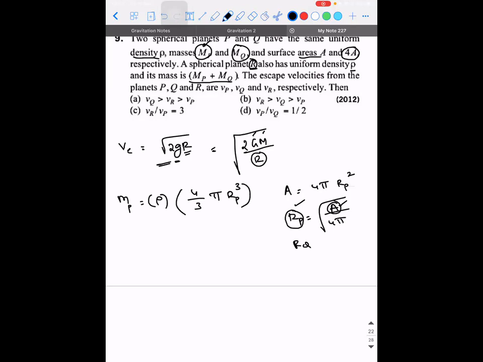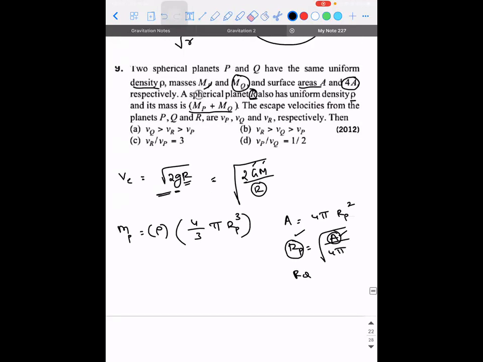Sir, but MP plus MQ is given, no, sir. That is mass, da. That is mass. See, I'm repeating it again. Read this question carefully. I'm trying to analyze the data. I'm just trying to think of all the possibilities. Okay, now here they have given the mass of the planet and they have given the areas for the first two. So it is easy for me to calculate.